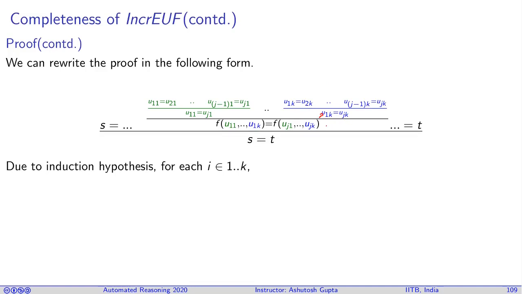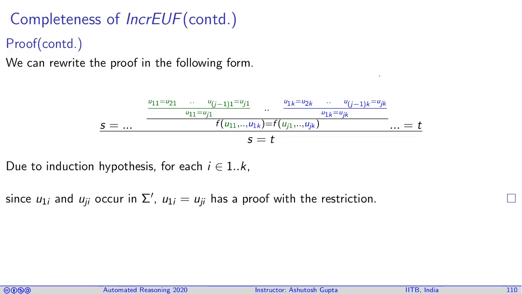Now after this derivation via transitivity, we apply the congruence. This ensures that the intermediate terms which may not have occurred in my input formula are gone, and noticeably these derivations are one step smaller. By the induction hypothesis, we can say that these equalities have only terms that come from the input formula.